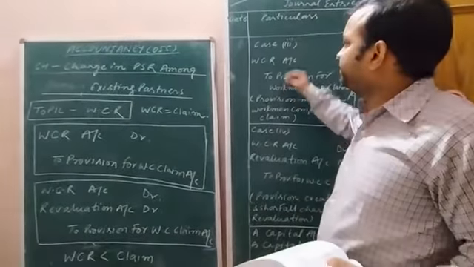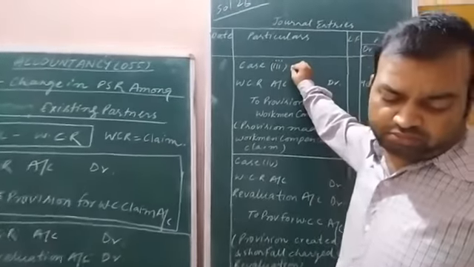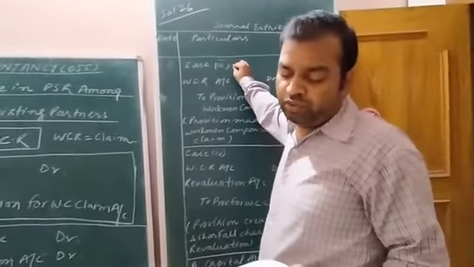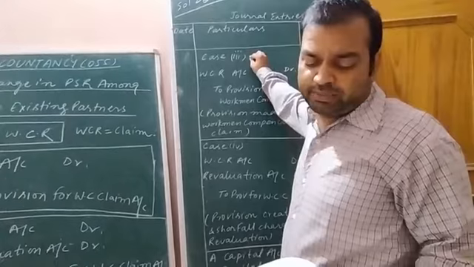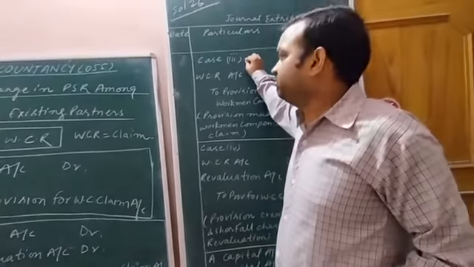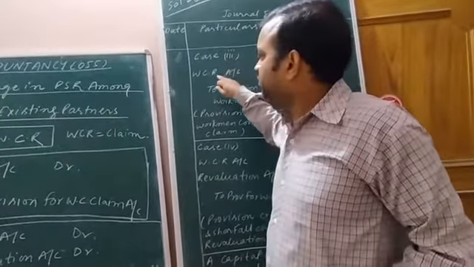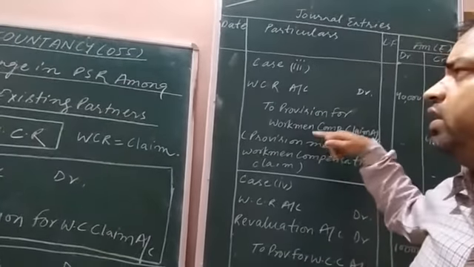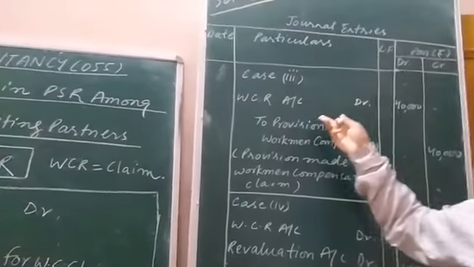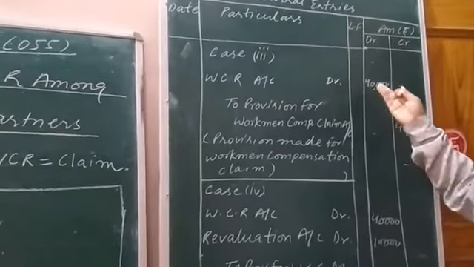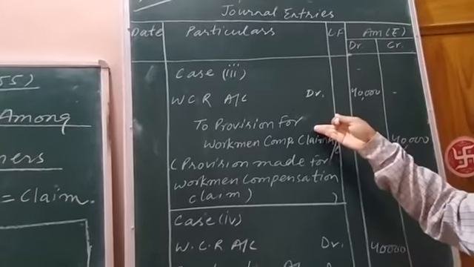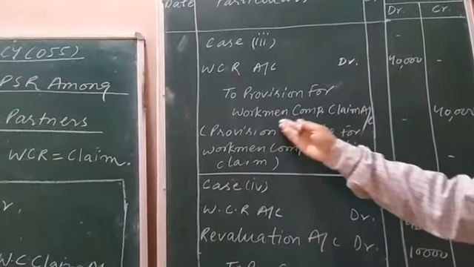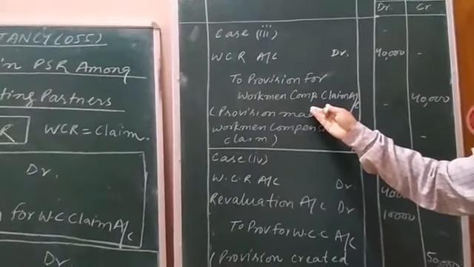And in case 3rd, as mentioned in the book, if a claim on account of workman compensation is estimated at rupees 40,000. What is the claim regarding workman compensation? 40,000 rupees. And in the balance sheet, WCR has a balance of 40,000 rupees, and the same is the amount of workman compensation claim this year.